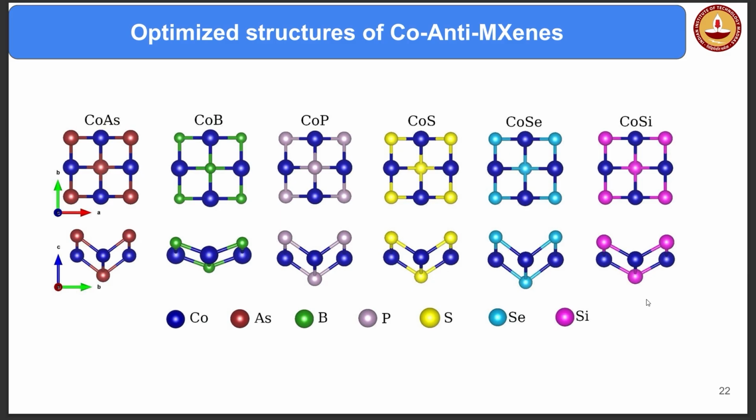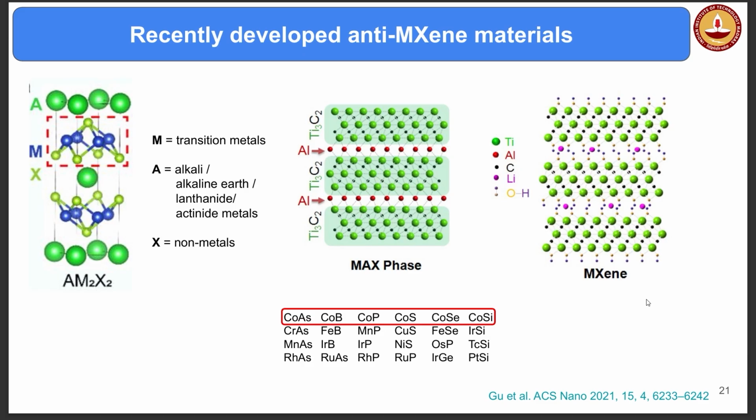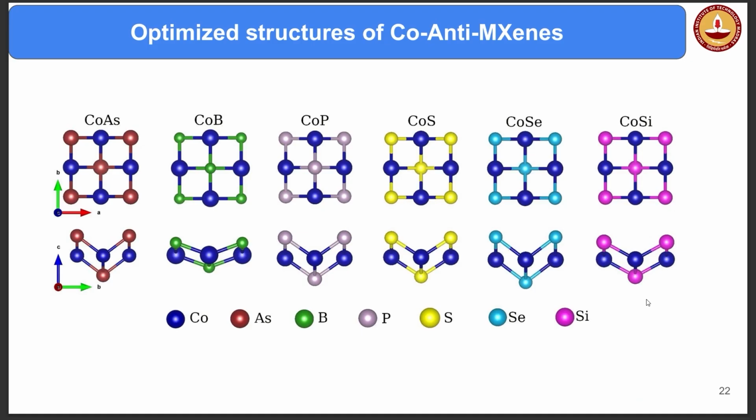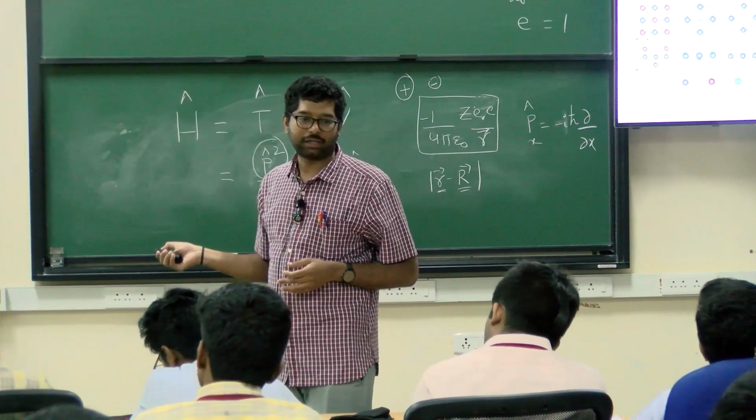Therefore, which ones are reactive, non-metals or metals? Metals are more reactive, as you know. Therefore, they formed these carbides, arsenides, etc. on the top, if you see. They thought, okay, let us change the composition and peel it off at a separate place, so that we can get the anti-MAXenes and use them. So this is what the anti-MAXenes are made up of.